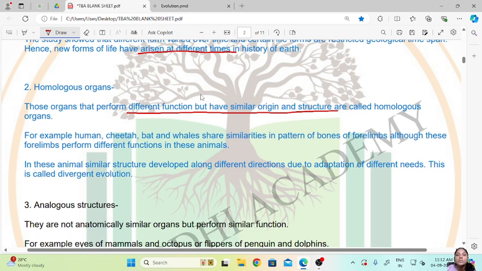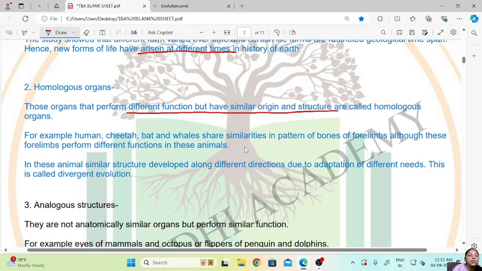They will have the humerus, radius, ulna, then carpals, metacarpals. All these bones will be of a similar type, although these forelimbs perform different functions in these animals. So the structure and origin of the organs is similar, but the function is different.